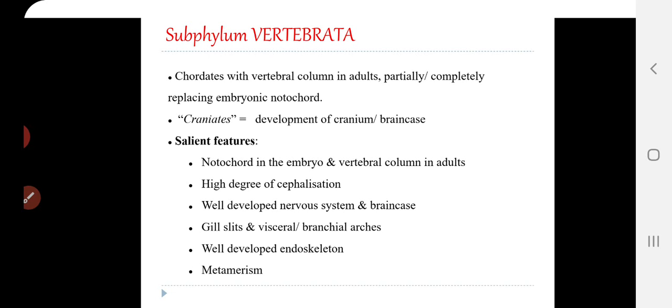Now, when we speak about the important features, we have already seen that notochord is present in the vertebrates, isn't it? But notochord is restricted to the embryonic stage only. When it comes to adults, that is the post-embryonic stage, notochord is replaced by the vertebral column. Notochord stops short beneath the forebrain, and it is replaced by the vertebral column, which is made up of bones or cartilage, right?